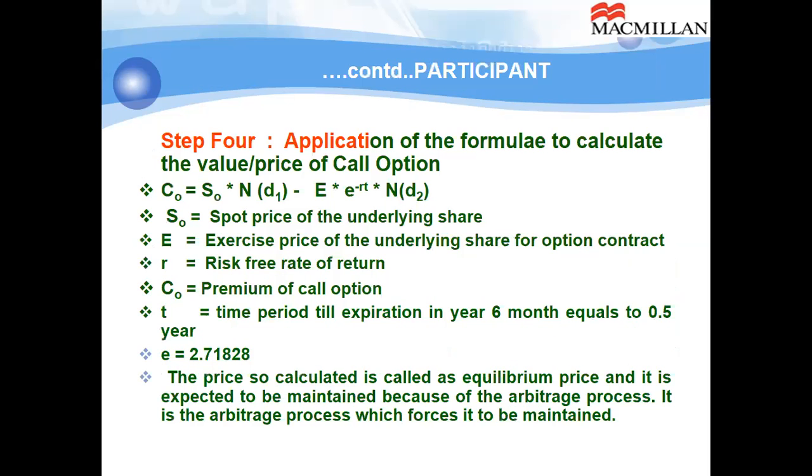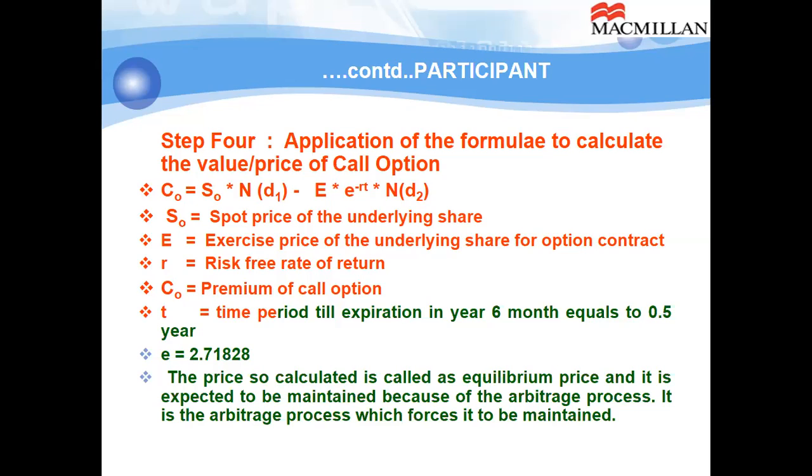Fourth step, apply this formula to calculate C0. C0 refers here to the premium of the call option, that is S0, the spot price, times N(d1), minus E multiplied by e to the power negative RT. So we consider continuous compounding here, multiplied by N(d2). S0 is the spot price of the underlying share. E is the exercise price of the underlying share for the option contract. R is the risk-free rate of return. C0 is the premium of the call option. T is the time period till expiration in years, 6 months equal to 0.5. The value of e is 2.71828.